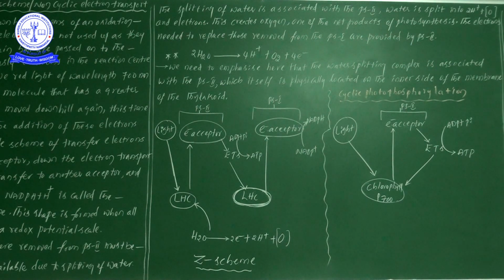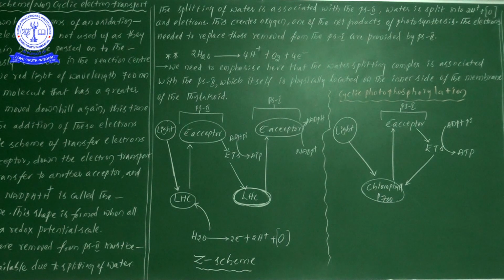So in the process of photosynthesis, we observe the formation of oxygen as one of the net products. When photosynthesis takes place, it is confirmed to produce oxygen as one of the net products.